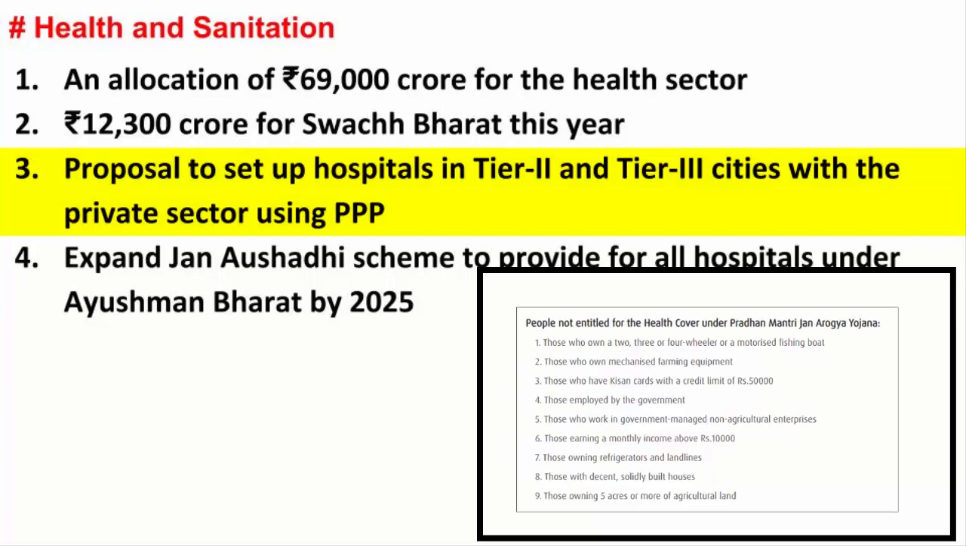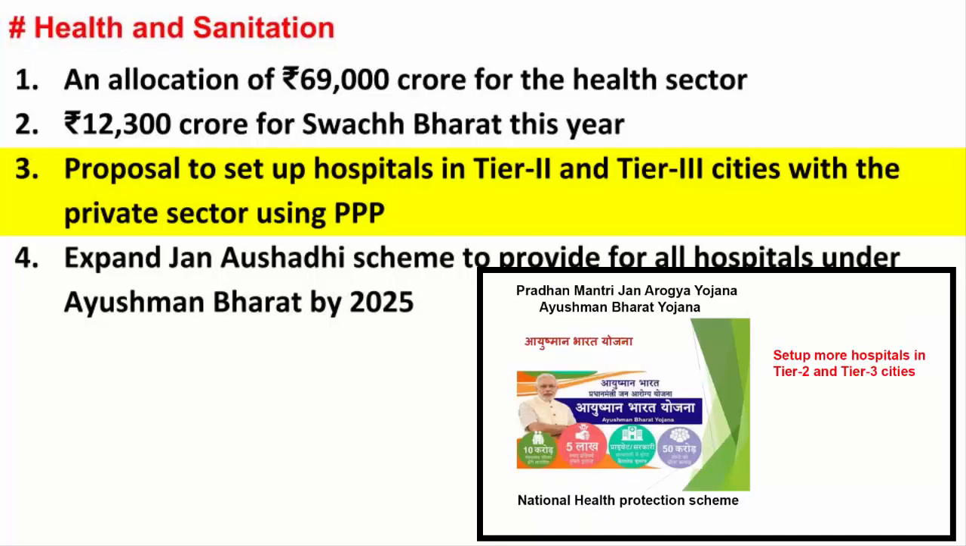And the government has a very good mechanism to find out who are eligible for this facility. The government will investigate for the following options. If a person fits the criteria of any of the 9 options mentioned, then they are not entitled for the health cover. Presently, under this scheme, there are more than 20,000 empaneled hospitals. But we need more in Tier 2 and Tier 3 cities for poorer people.